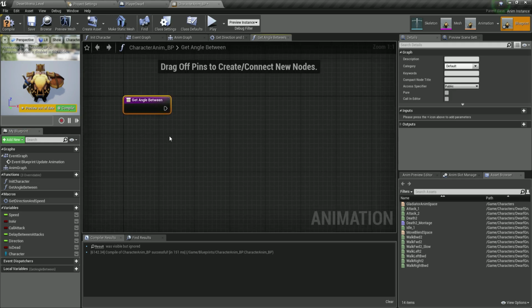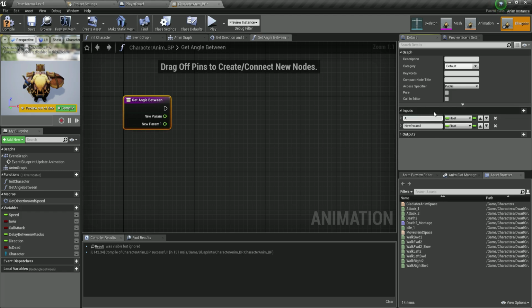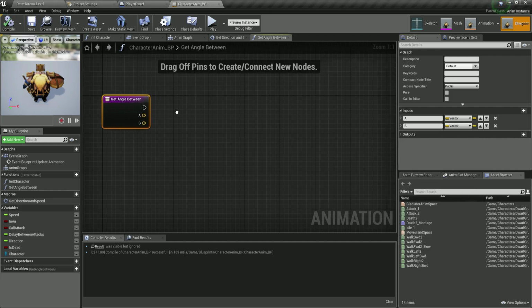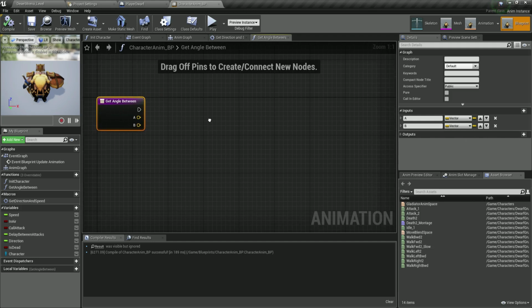Now our get angle between is going to have two inputs. It's going to have two vectors. So in the inputs, click plus 2 times. One is going to be A, another is going to be B. And their type is going to be a vector. So click on the drop-down list and make sure they are vectors. So what we're going to do is get the angle between vector A and B.